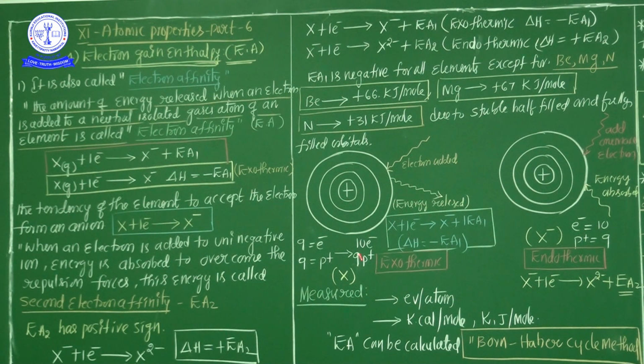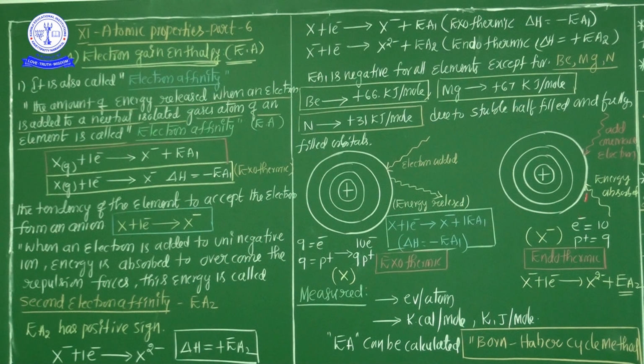Now how many electrons are present here? 10 electrons, actually 9 electron capacity, but one extra electron is also added, hence energy is released. This is an exothermic reaction. Now if you accept one more electron, it is X minus, which already has extra electrons. If you add one more electron, it does not easily enter the orbit, because already 10 electrons are there in the last orbit.